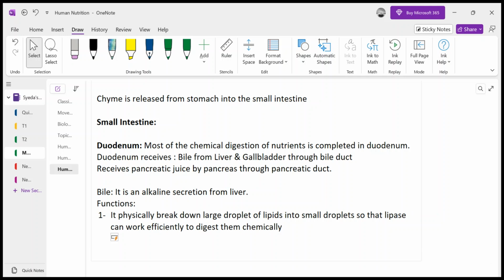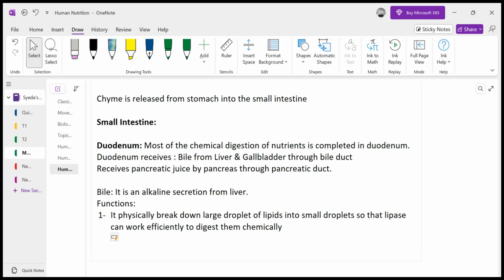Efficiently and quickly. Now the quicker digestion will be there when there are small substrate molecules and they are coming in contact and having effective collisions with the enzyme. Now a large droplet cannot be efficiently digested. This is what we had studied in the last class, that why physical digestion is important.